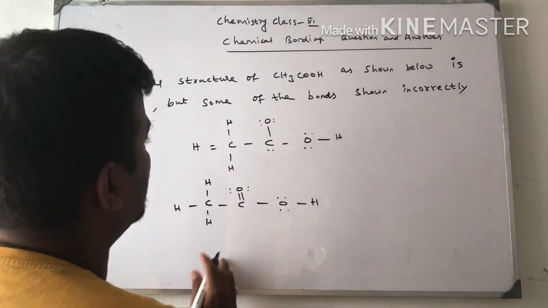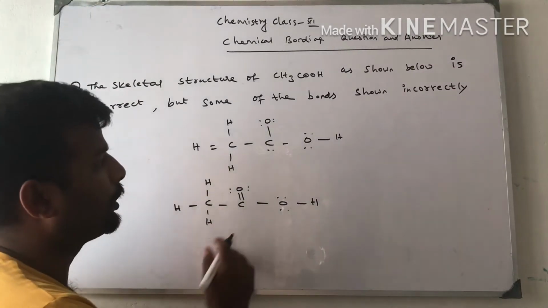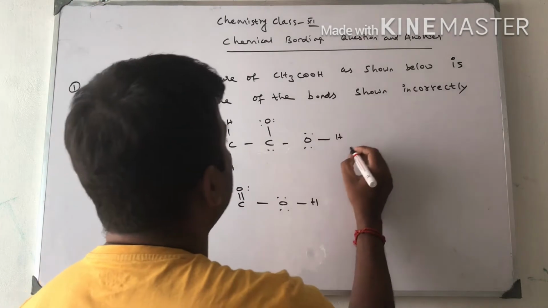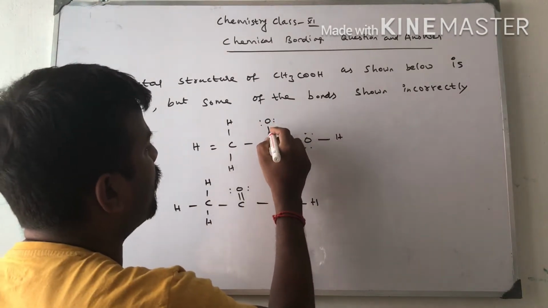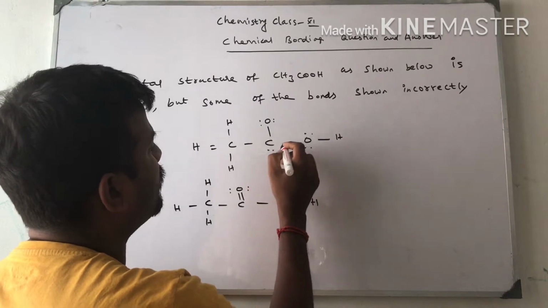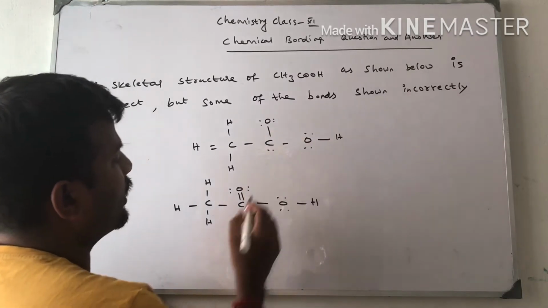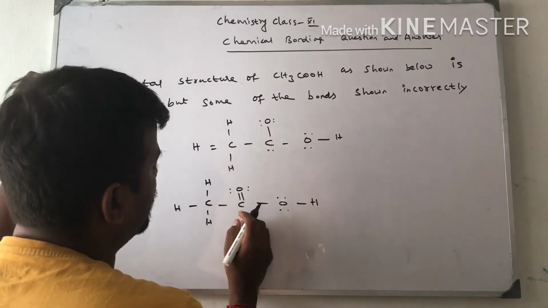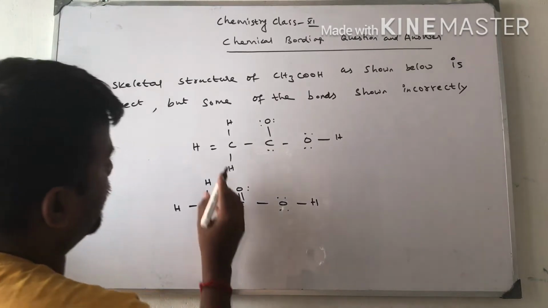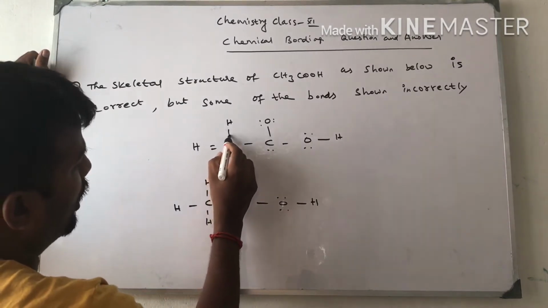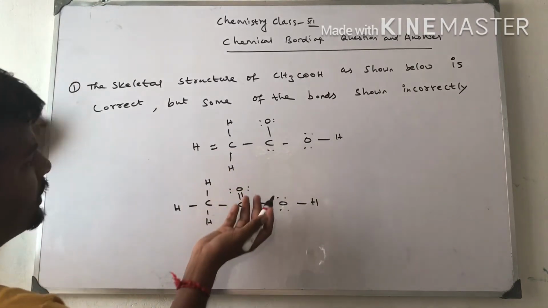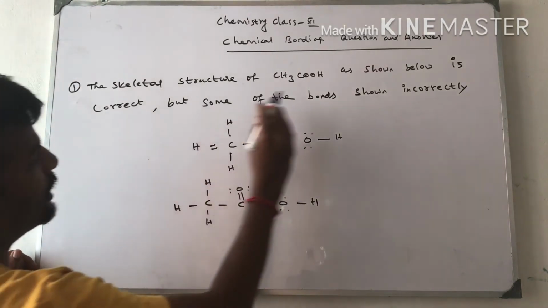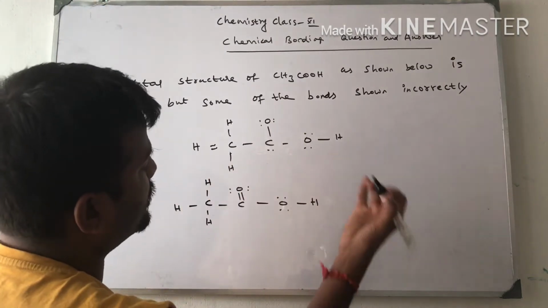This is not the correct answer, because here the octet valence is not satisfied. So check: 2 plus 2 is 4, plus 6 is 8, 10, 12. Here 12 electrons are there, but actually it should contain only 8 electrons. Here carbon is surrounded by, carbon valence 4: 1, 2, 3, 4, 5. So valence is not satisfied. Even though the skeletal structure is correct, the bond arrangement is wrong.